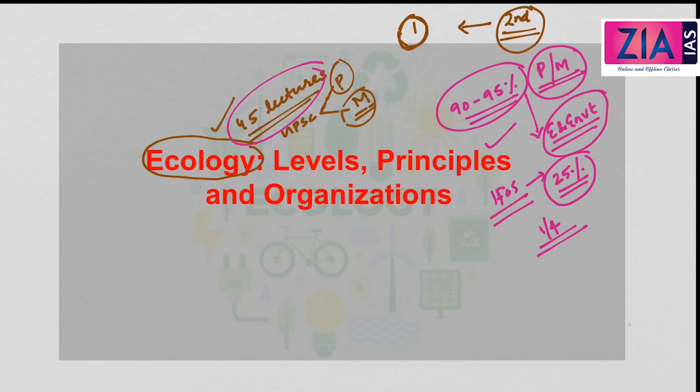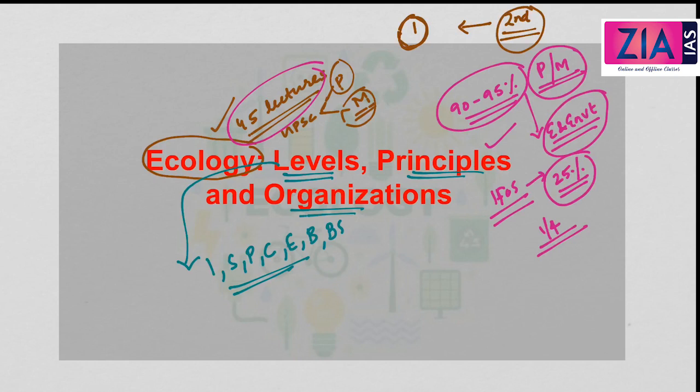So let's begin. Today we will be discussing the levels of ecology, the principles of ecology, and the ecological organizations. So basically we will be dealing with some levels of organizations in ecology, like individuals, species, then population, community, ecosystem, biome, and the biosphere. So these are called the levels of organizations in ecology.